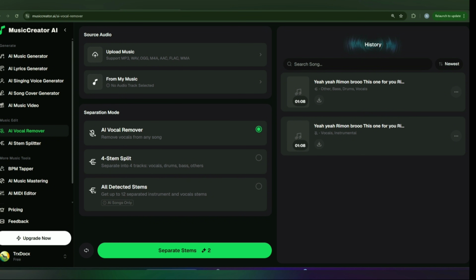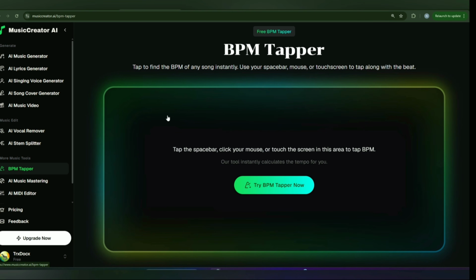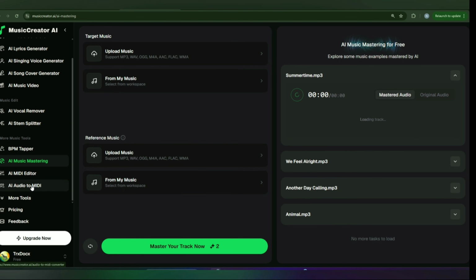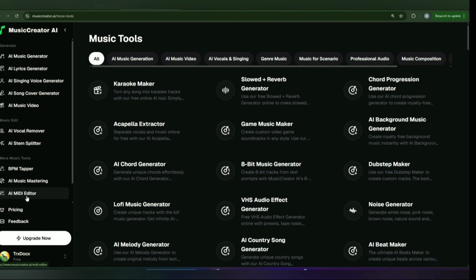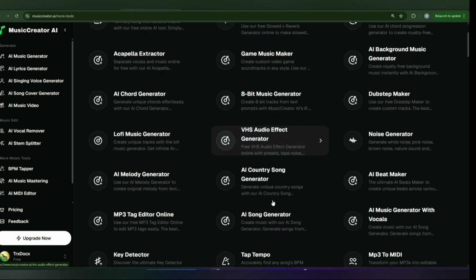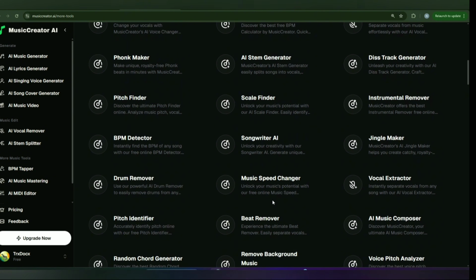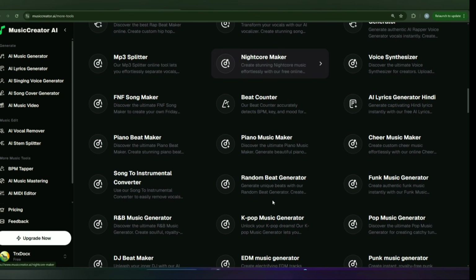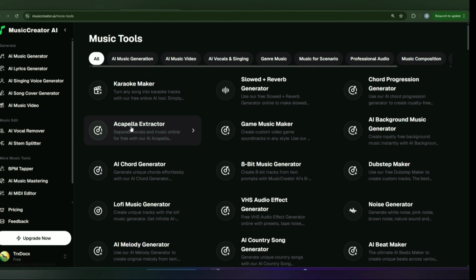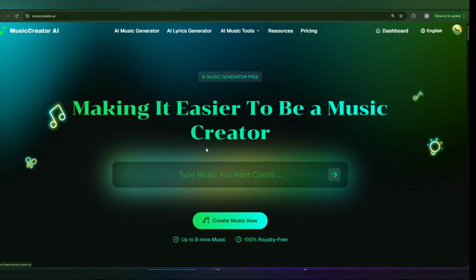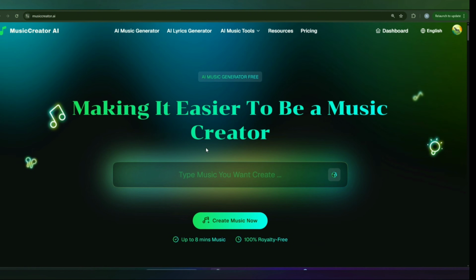And if you want to enjoy your music, you can create your background track. There is BPM, and you can also create mastering level here. Your experience goes on to the next epic journey. So this is how we can also explore more tools that have been given. So this is about MusicCreator AI for your future, and you can also get piano music and everything is also on one interface.